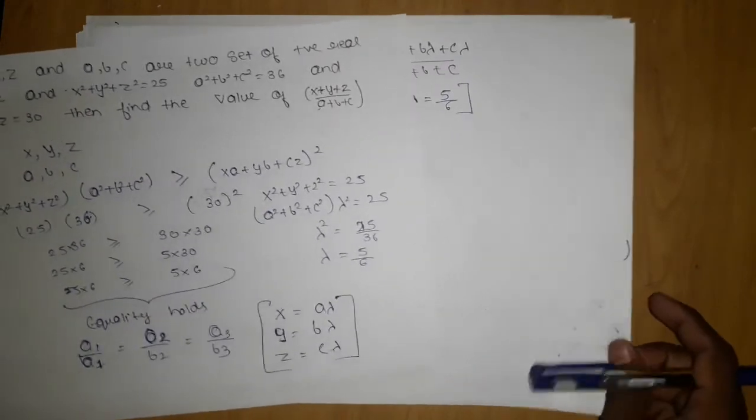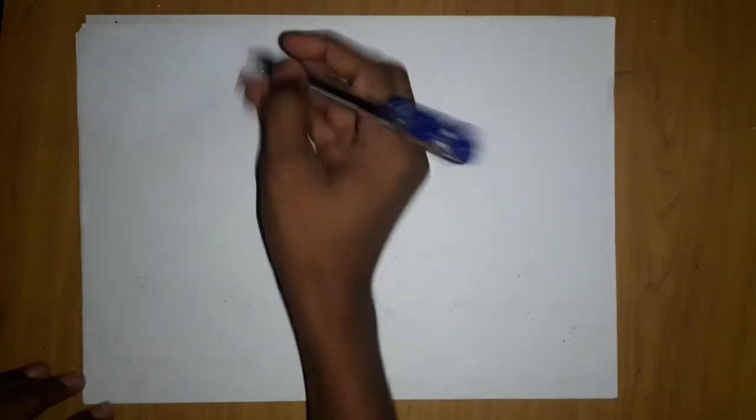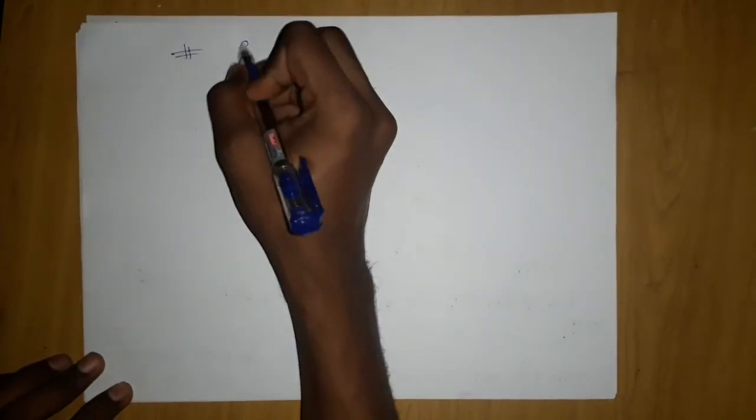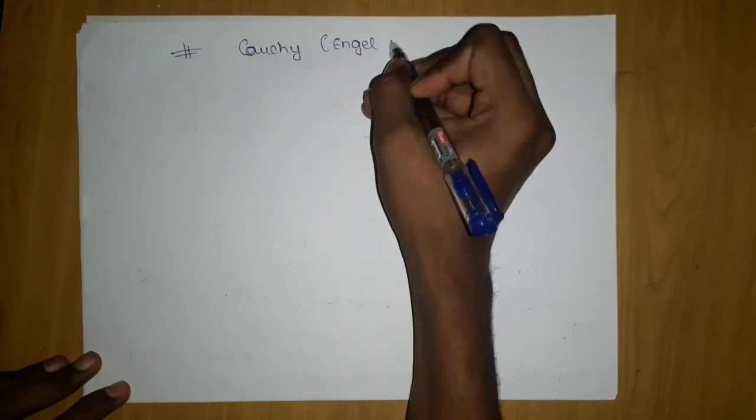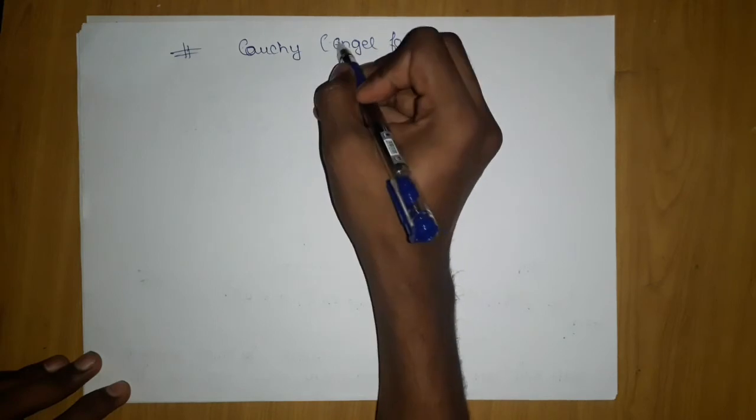Now let's move on to one more thing. When you solve this chapter in detail, if you do not solve it in much detail, then you will not come across this term. But if you solve it with a serious mind and you want to learn mathematics, then you will surely come across, in any book, this thing, which is called the Cauchy Engel form. Children pronounce it like Angel form.